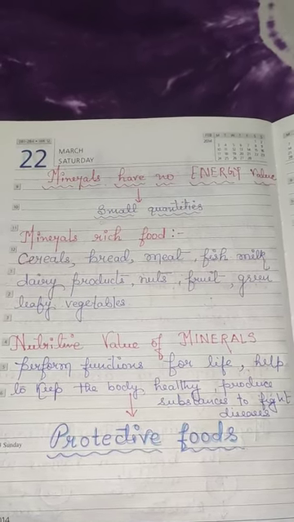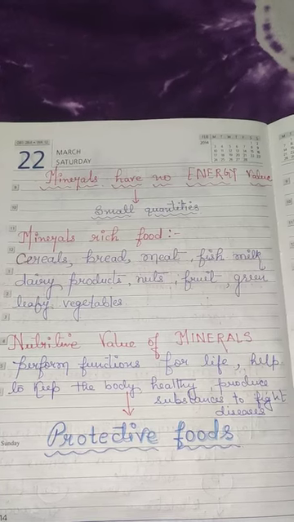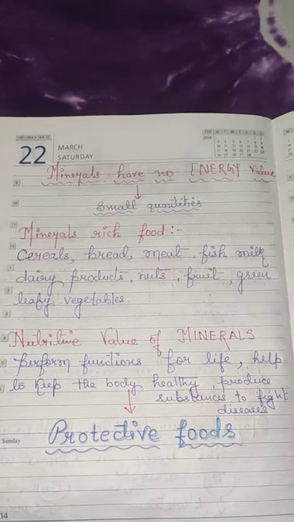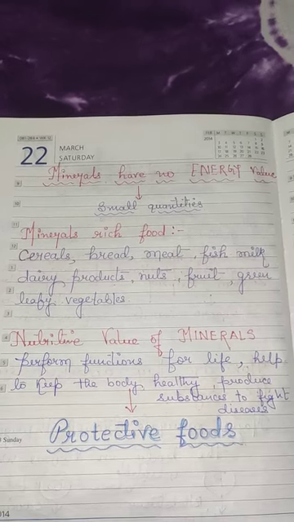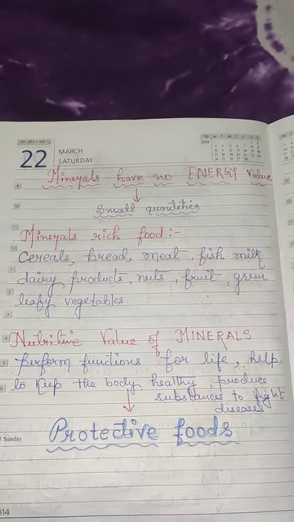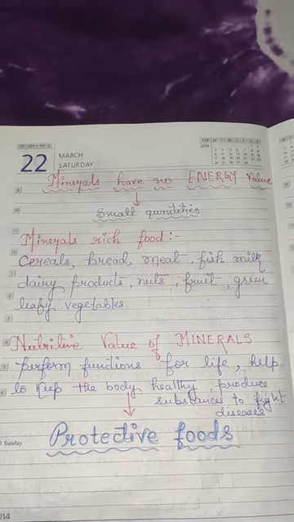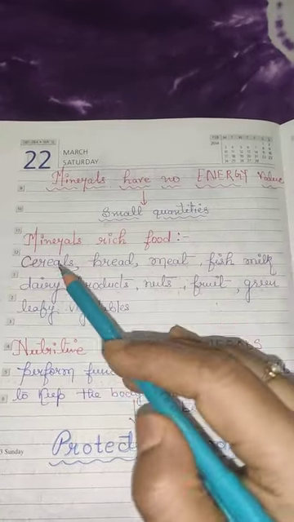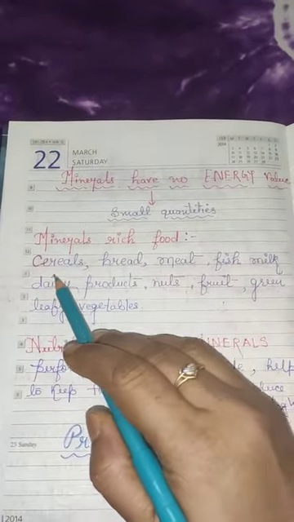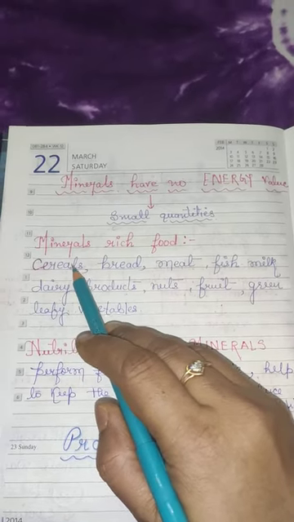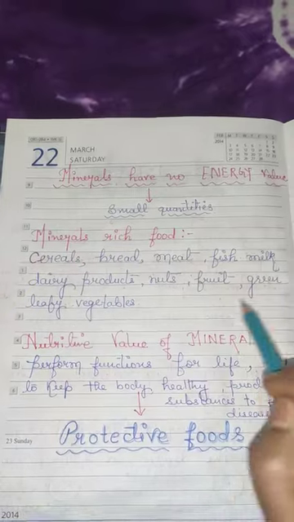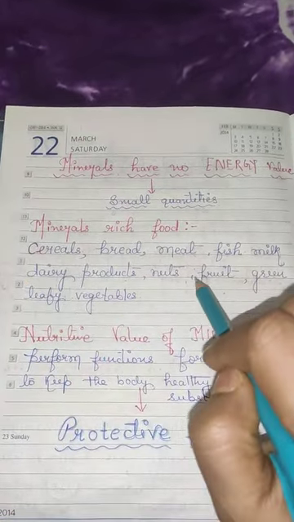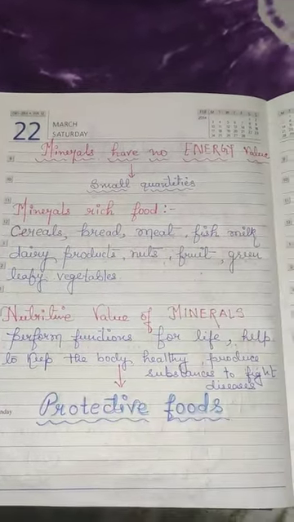Some foods, fruits or vegetables may be rich in different types of nutrients, but some of them have one nutrient more than the other. For example, cereals are rich in carbohydrates, but they also contain some minerals. Clear to you? So, these are the food items that I have written here. They are mineral rich foods.